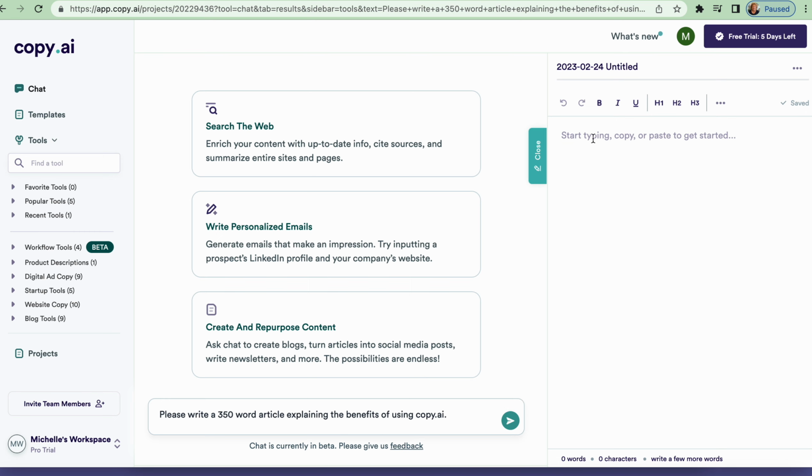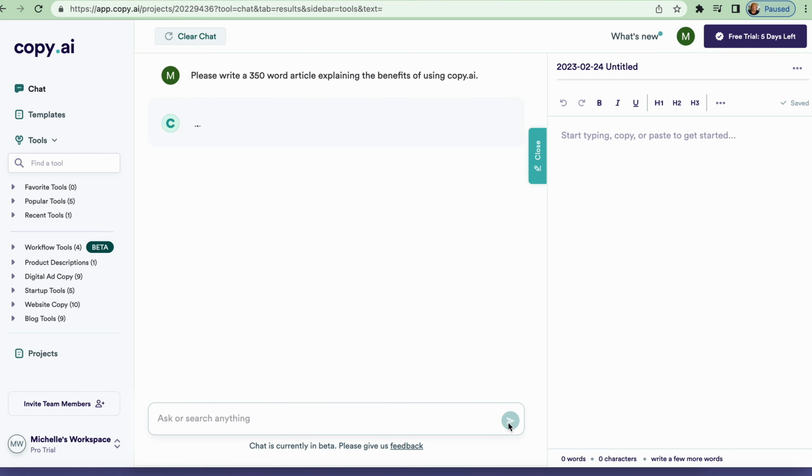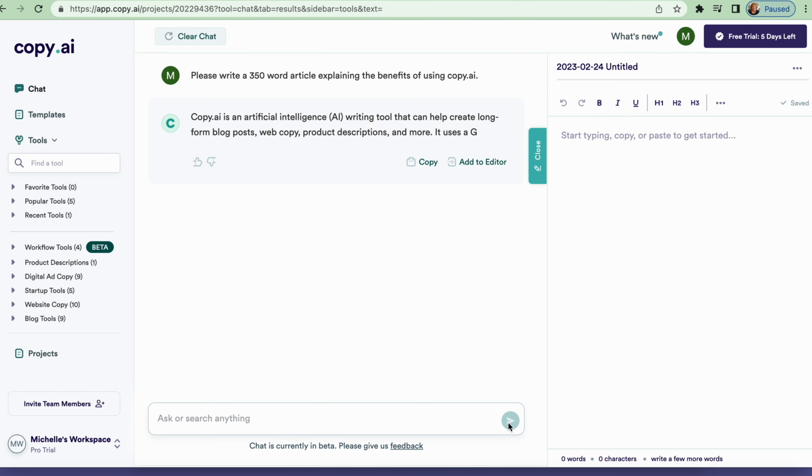Okay, you can also start typing, copy and paste to get started there. And what that does, say you take a paragraph, I'll show you in a moment. It'll reword it in 5 different ways for you. It's incredible. So let's press this button and let's watch it produce the magic.